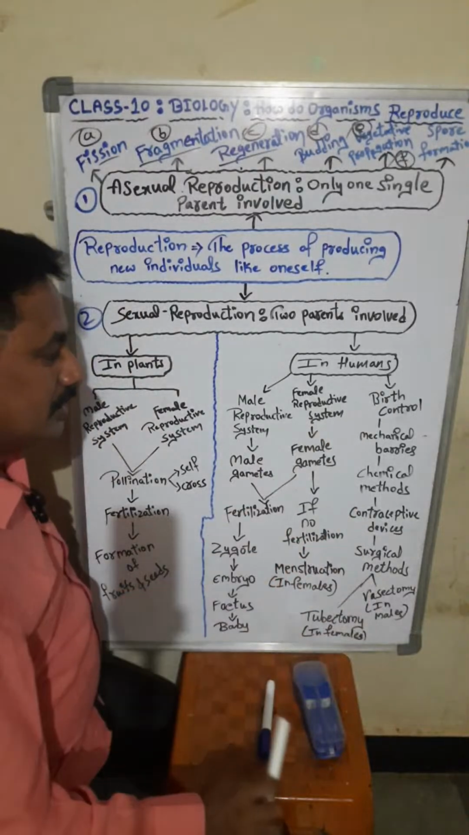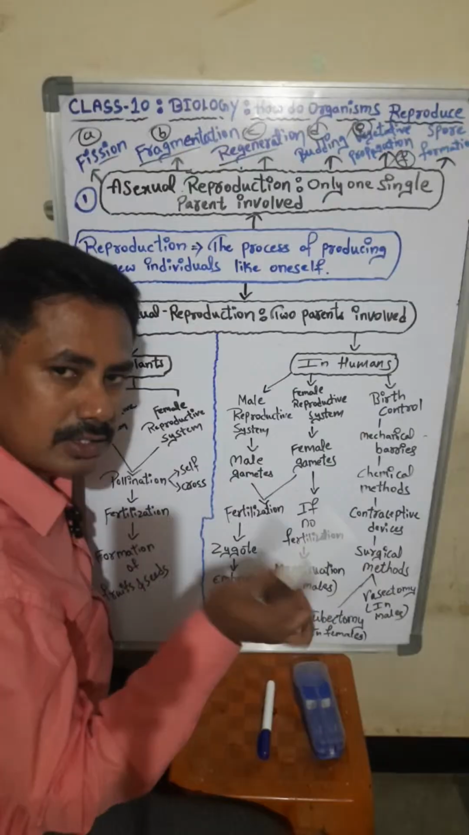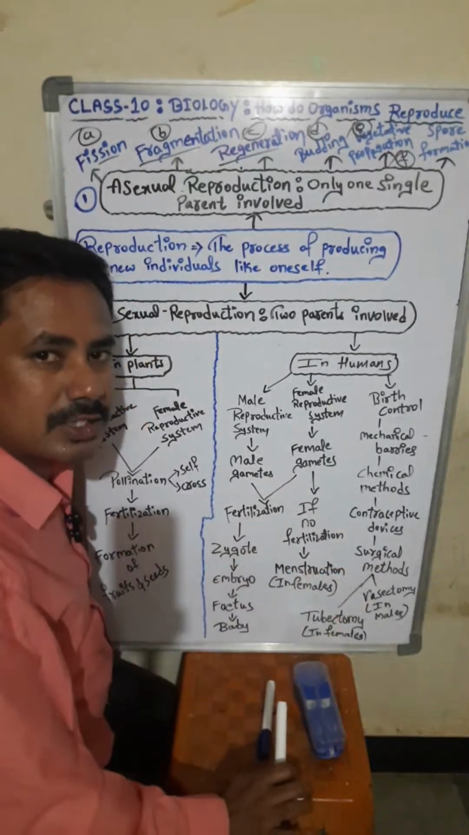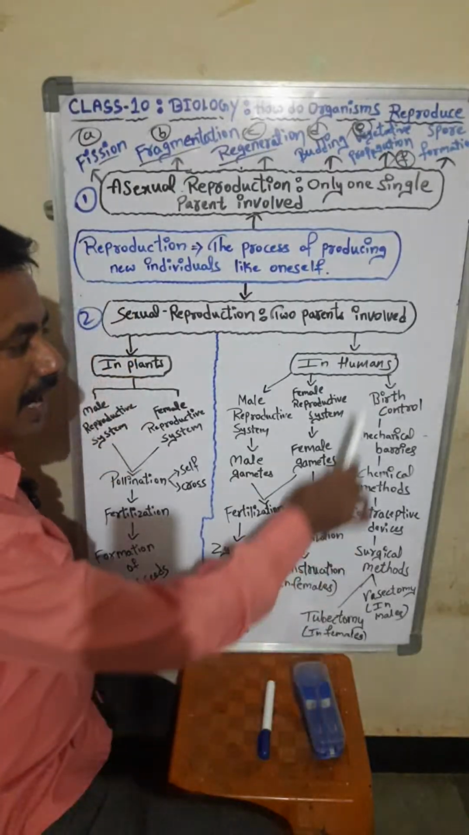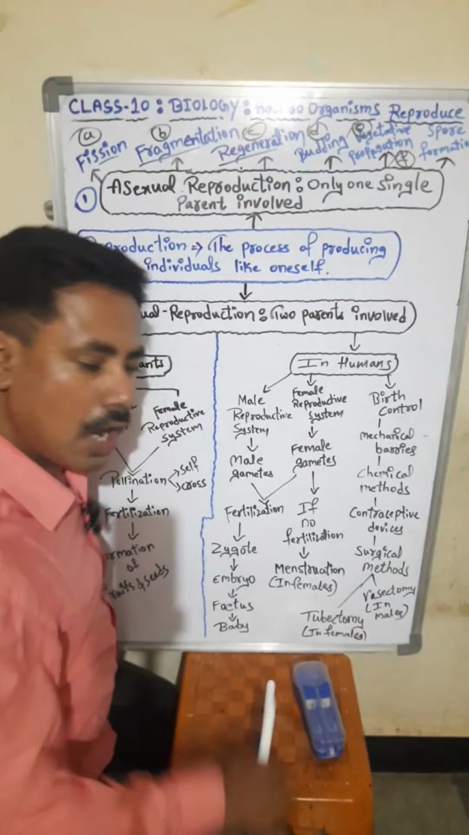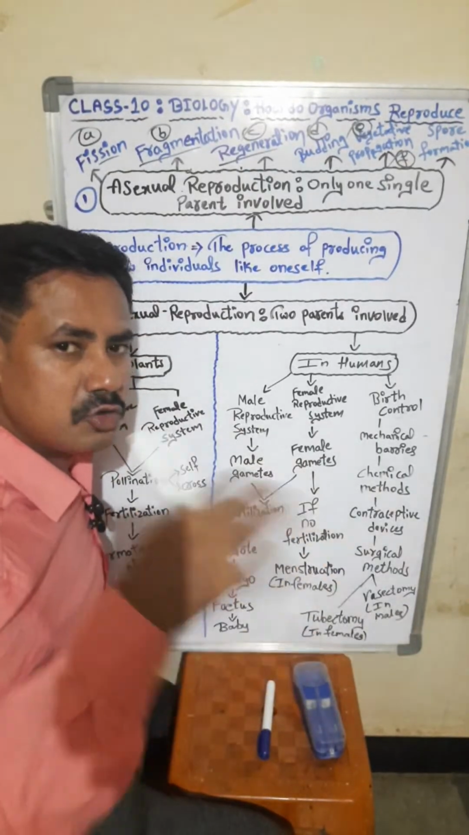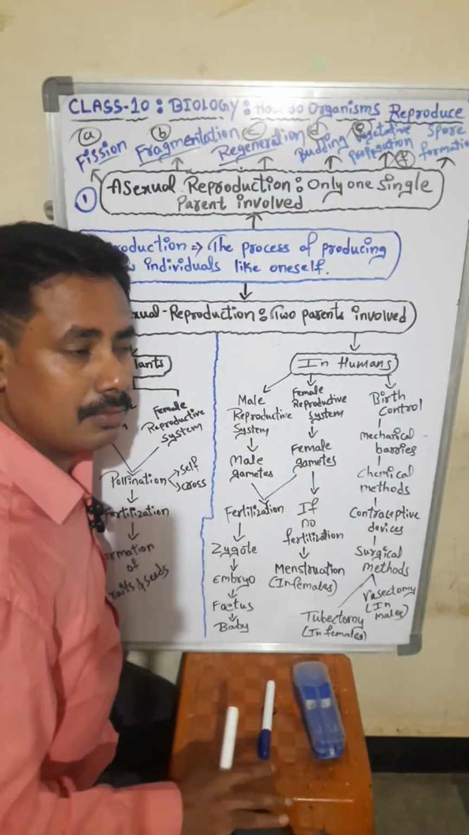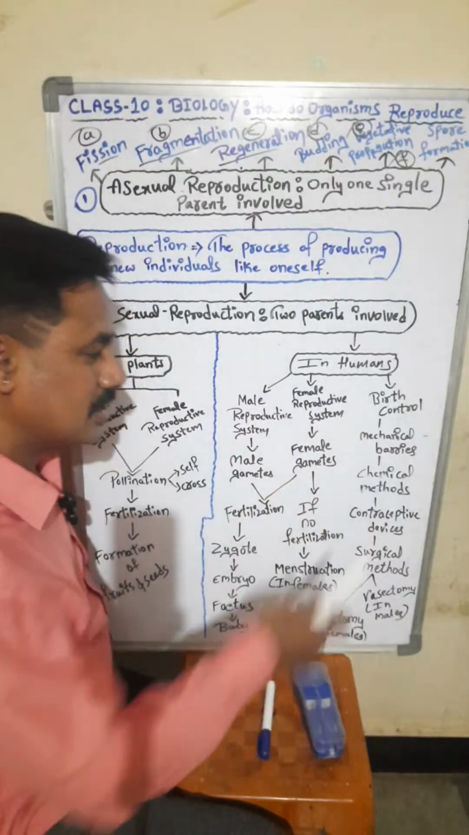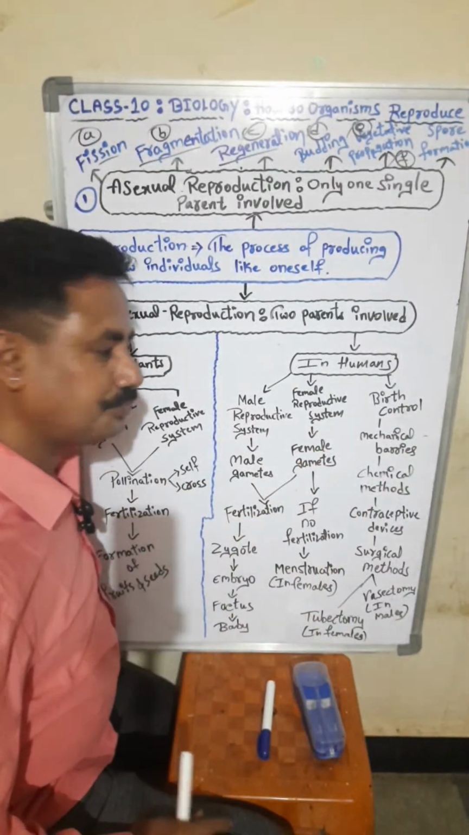Next, if fertilization does not occur, what happens? Menstruation happens in females. That we are going to study in this chapter. And birth control. Birth control means what? How we can control the birth. We do not have to have a continuous number of children, because the population in humans is increasing. There are some methods to control birth.